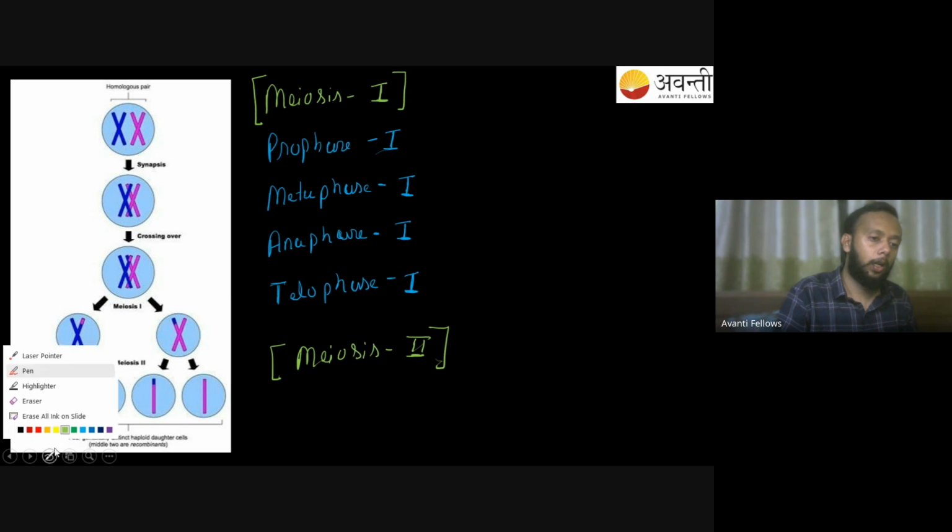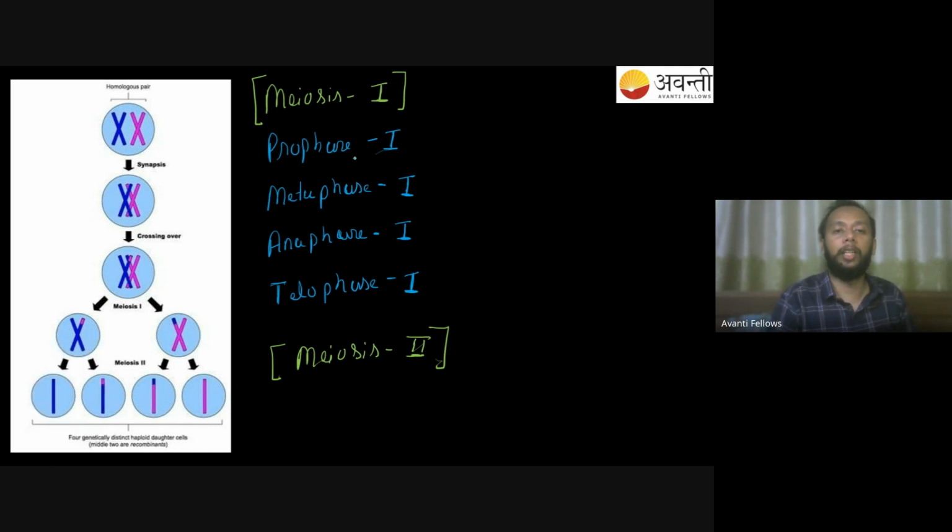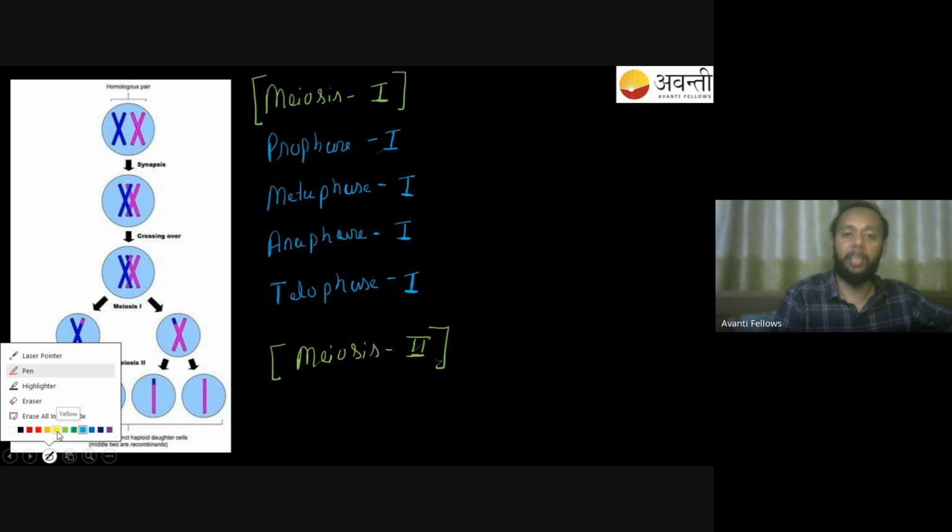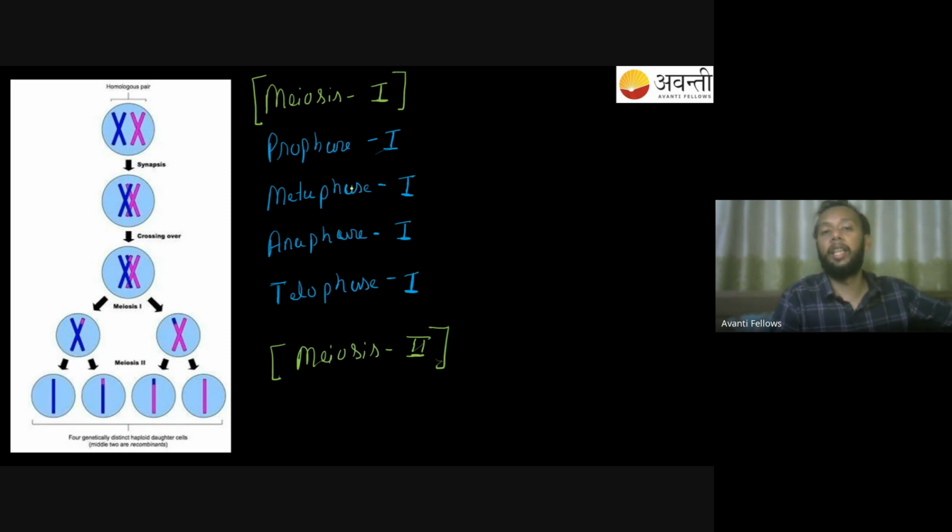Okay. So now let's have a look at prophase 1 and see what will be happening over here. Our focus right now is going to be prophase 1, because it is one of the most important events of meiosis. बाकी सब तो ठीक है, prophase 1 पे हम focus करेंगे. Now, prophase 1 itself will be divided into several stages. So now let's try to see them.